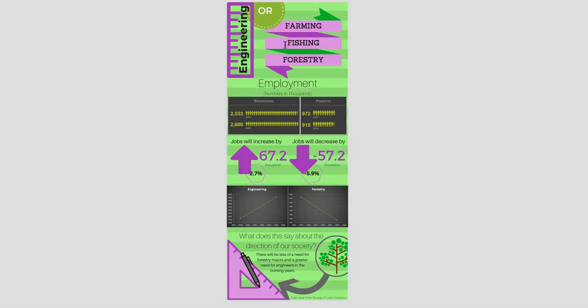I tried to keep to the rule of thirds, and I broke up my infographic vertically into different sections. The heading, which visually represents the engineering and forestry industries with a ruler and a banner. The people graphs, which represent how many people will be needed in each industry in the coming years. The arrows, which point towards the projection of growth. The linear graphs, which show the slopes of the growth projections. And finally, the icons at the bottom.